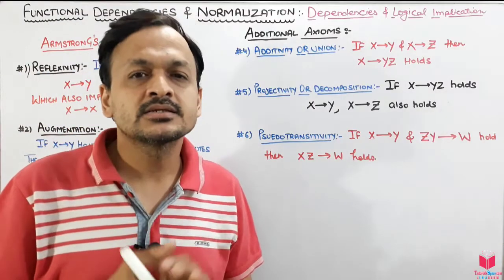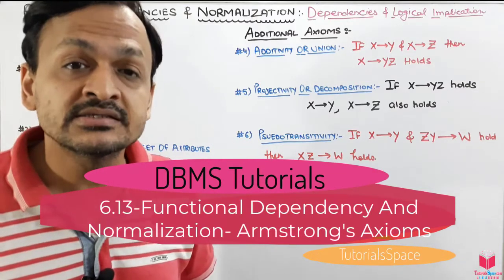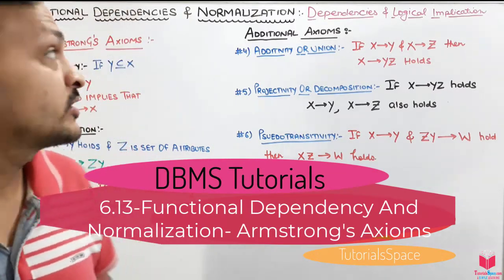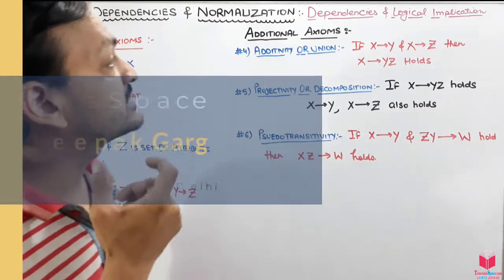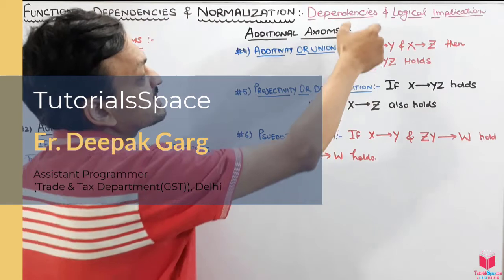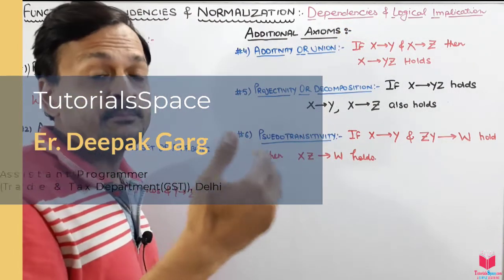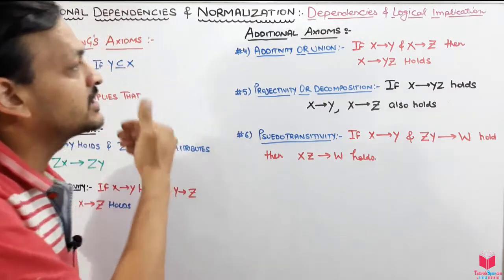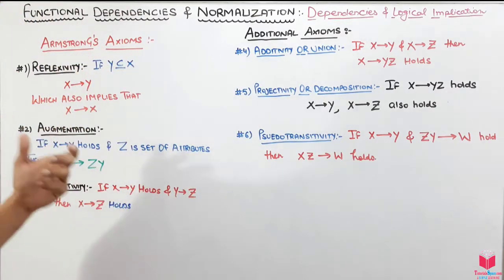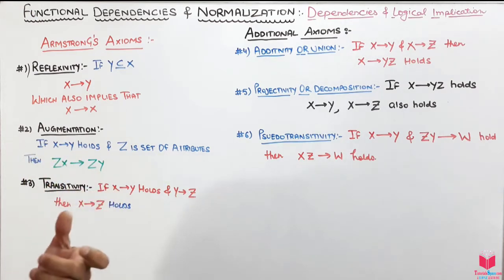Hello guys, today we will discuss dependencies and logical implication, which is a quite important part of functional dependency and normalization. So let's see what exactly the topic says. We have been given some dependencies, and from those dependencies we can imply many other dependencies. We have some formulas, or axioms, on which we can logically imply other dependencies.